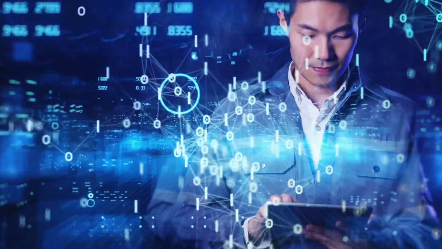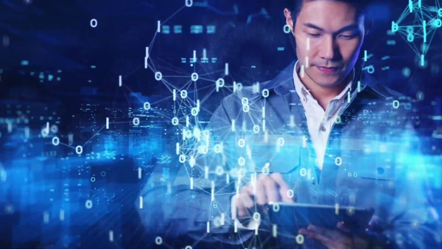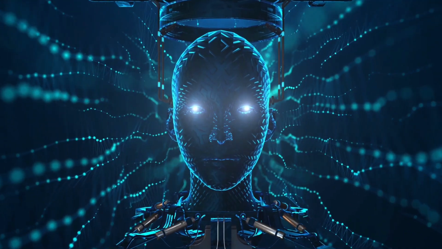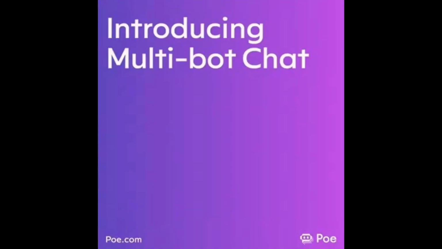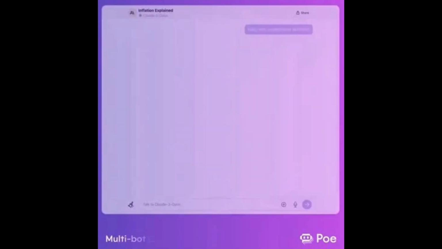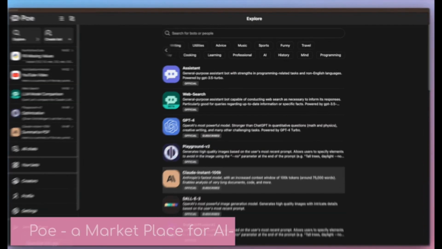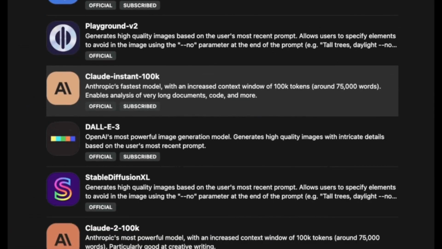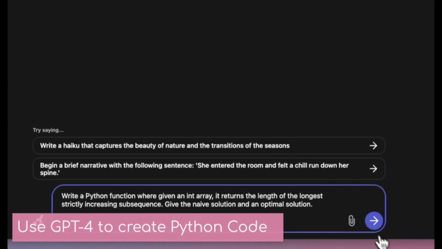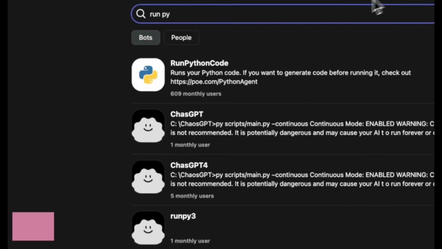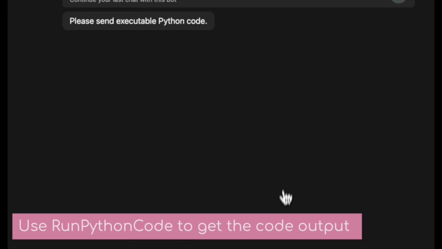Imagine a world where creativity knows no bounds, where conversations flow effortlessly and innovation happens at the speed of thought. Introducing Poe, the ultimate AI playground where the future of chat meets limitless possibilities. Here, the world's most advanced AI models, including ChatGPT, GPT-4, Claude 3 Opus, DALL-E 3, and millions more come together